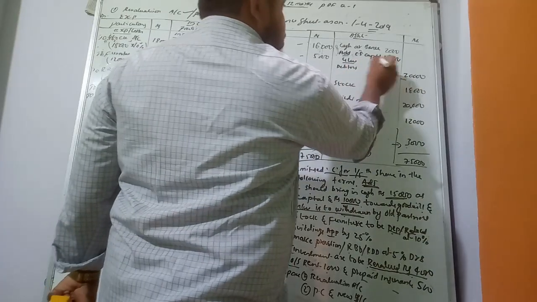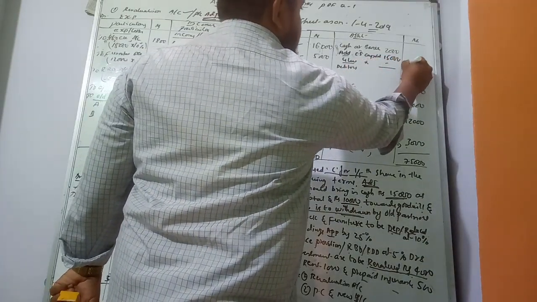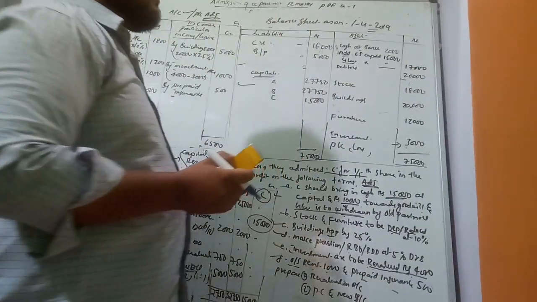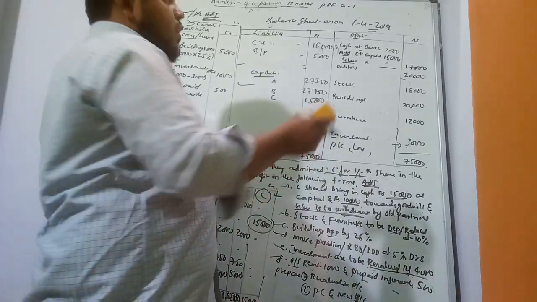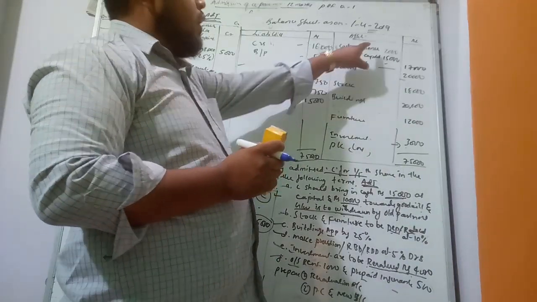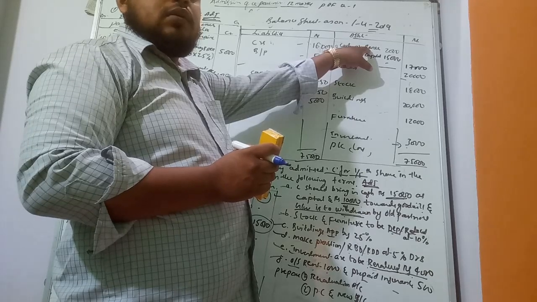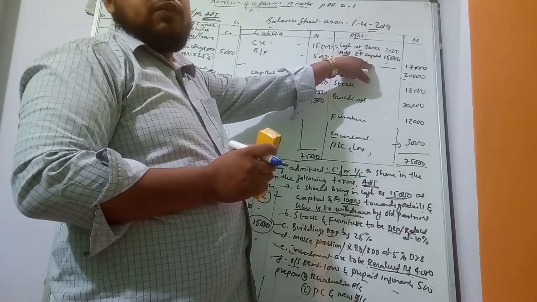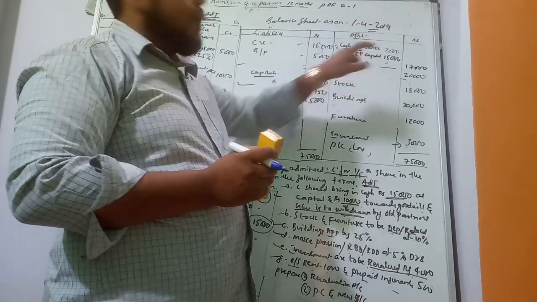Now goodwill is withdrawn by the old partners, so it will not be recorded here. So total 17,000 is the bank balance. Always remember, in admission of a partner, in the inner column for cash in hand or cash at bank, we add the new partner's capital and goodwill. If goodwill is withdrawn, it should not be included here.